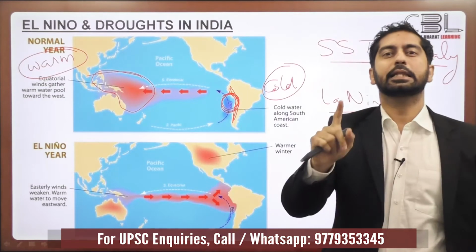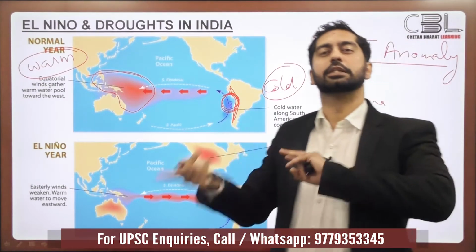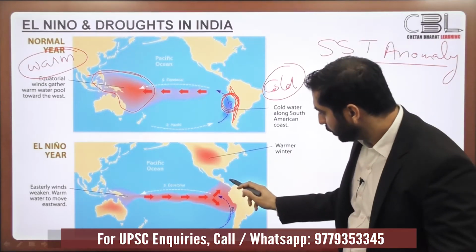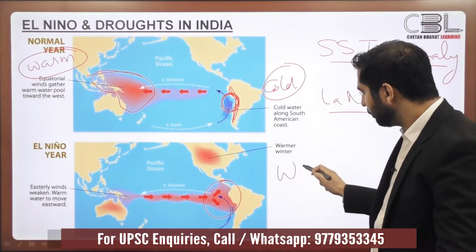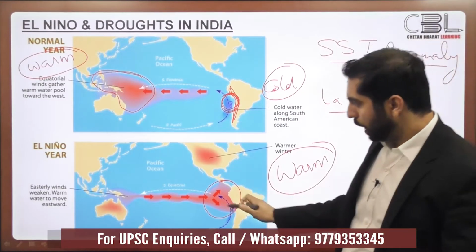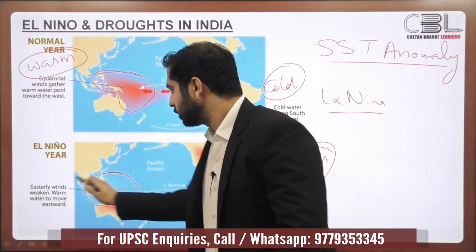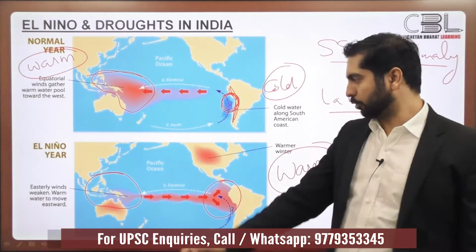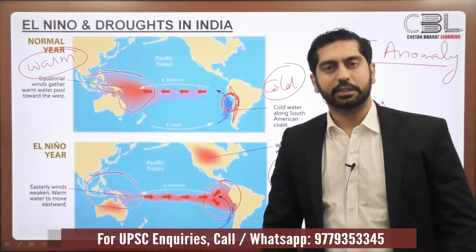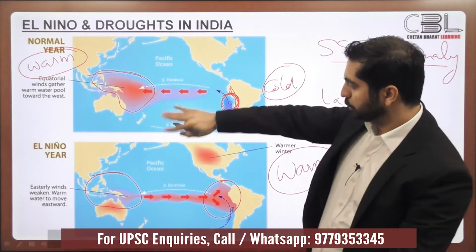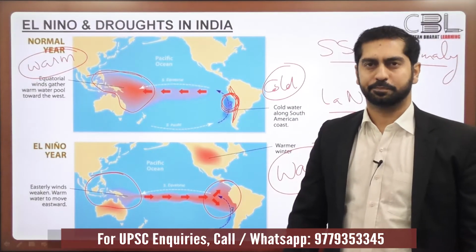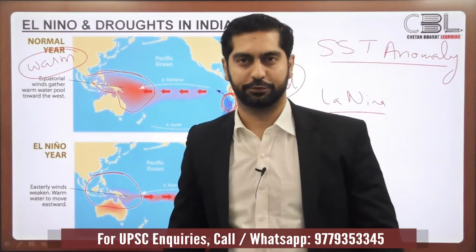But during El Nino years, this situation is reversed. During El Nino years, there is accumulation of warm water off the coast of South America over here, while there is accumulation of relatively colder water off the coast of Australia and Indonesia in the Western Pacific Ocean. The situation is the exact opposite of the normal situation. Now, what is the implication of this?